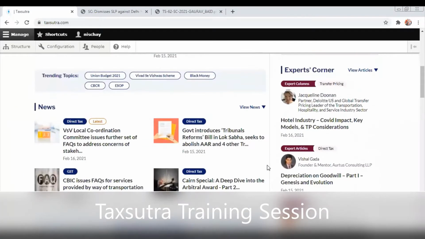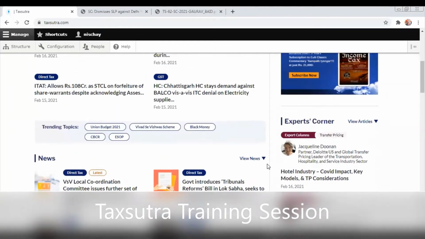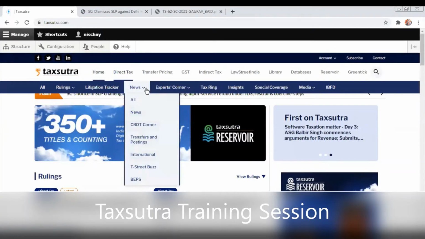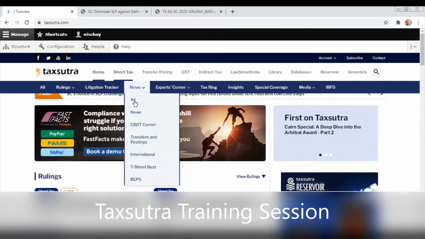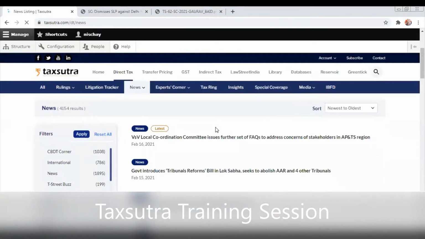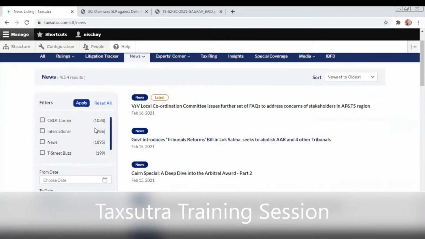Now, another very important feature that I feel you should be referring to is the news section. When I go to the news section and click on All, what happens here? I get news from round the corner. I get news from CBDT. Whatever is happening with CBDT, you will be able to see that. I get the international news. I get the domestic news. I also get to see the T Street Buzz.